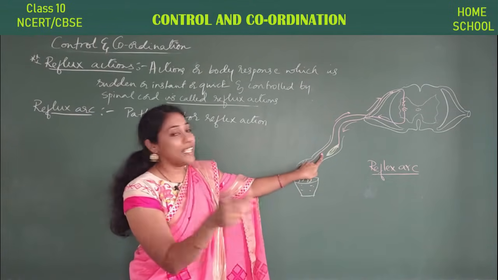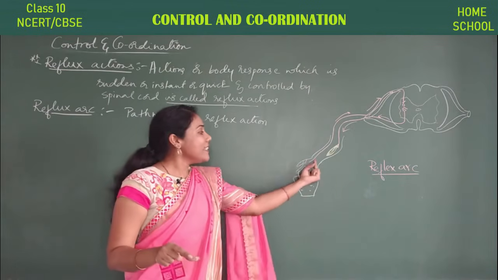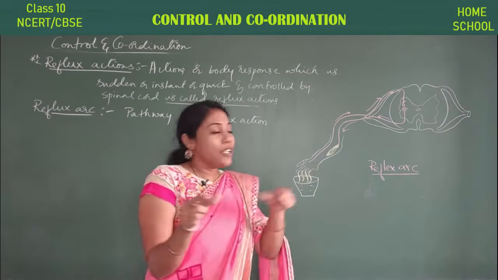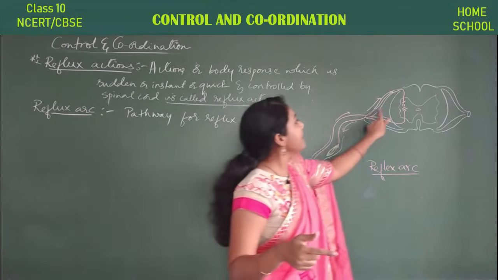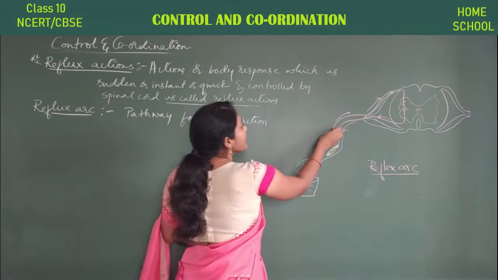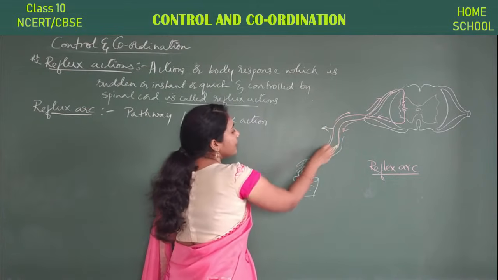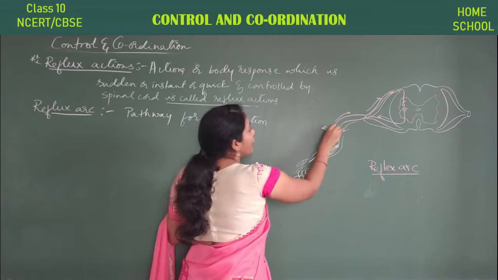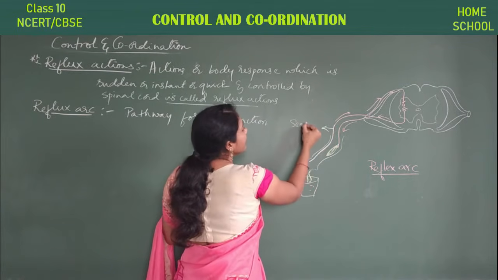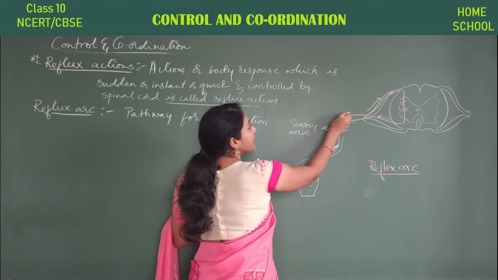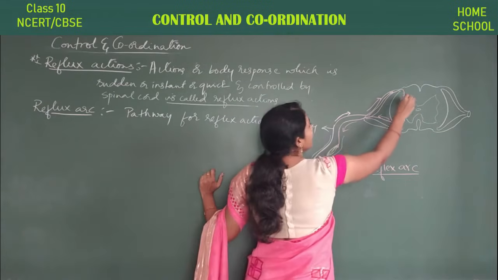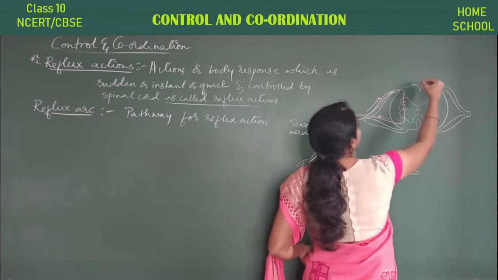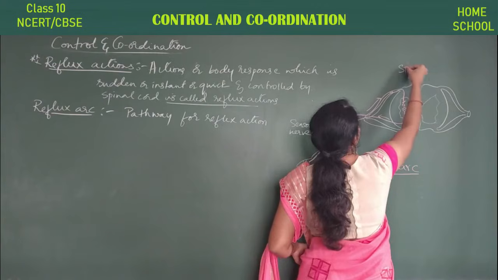So which is the nerve cell here? Sensory nerve. I told you, the sensory nerve is the one which carries information from sense organs to the brain. Here it is the same, you have one single sensory nerve. So this nerve, this pink colored thing whatever I have drawn, is called the sensory nerve. Observe the arrow mark here. See, information is carried by the sensory nerve and it is going to the spinal cord. This is what we call the spinal cord.